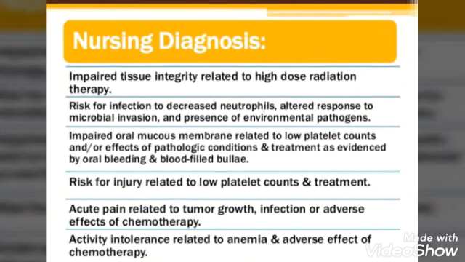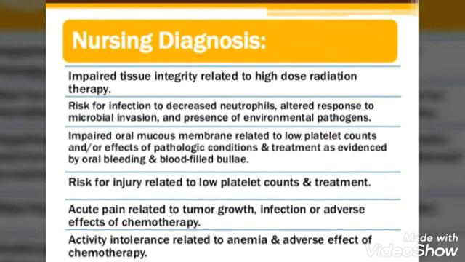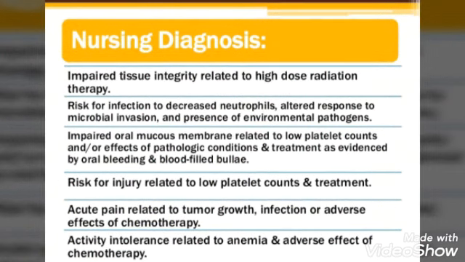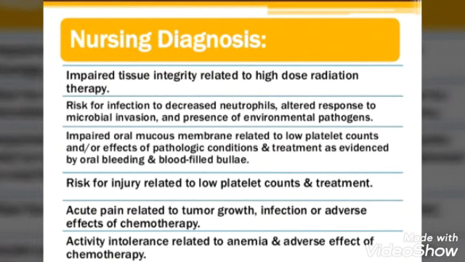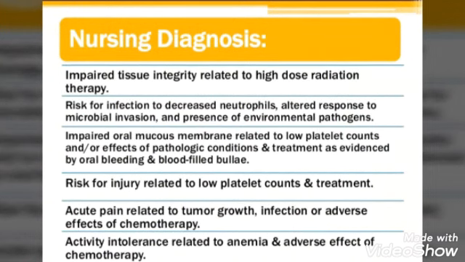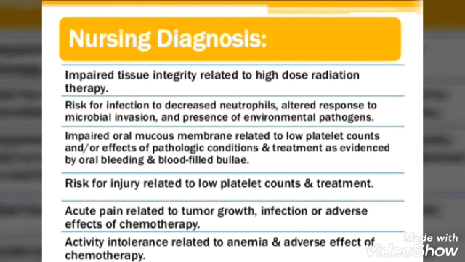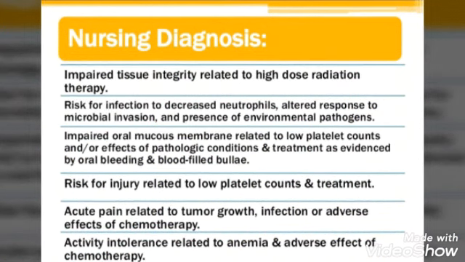Then risk of infection related to decreased neutrophils, altered response to microbial invasion, and presence of environmental pathogens. Then impaired oral mucous membrane related to low platelet counts and or effects of the pathogenic conditions and treatment as evidenced by oral bleeding and blood filled bullae. Risk of injury related to low platelet counts and treatment. Acute pain related to tumor growth, infection, or adverse effects of chemotherapy. Activity intolerance related to anemia and adverse effect of chemotherapy. So these are certain nursing diagnoses according to the leukemia condition.